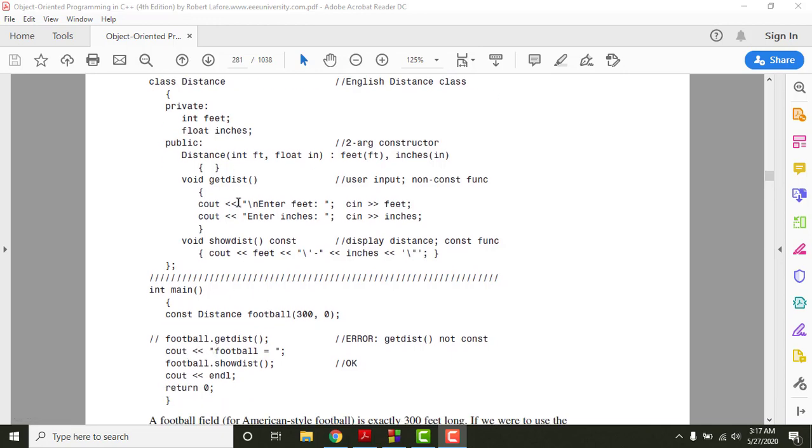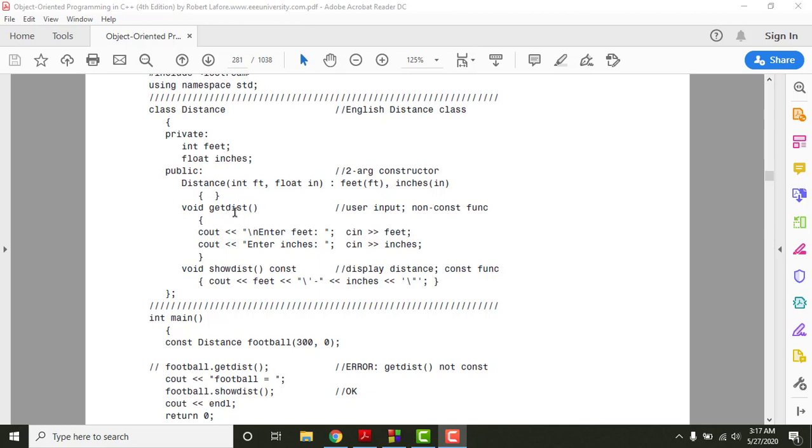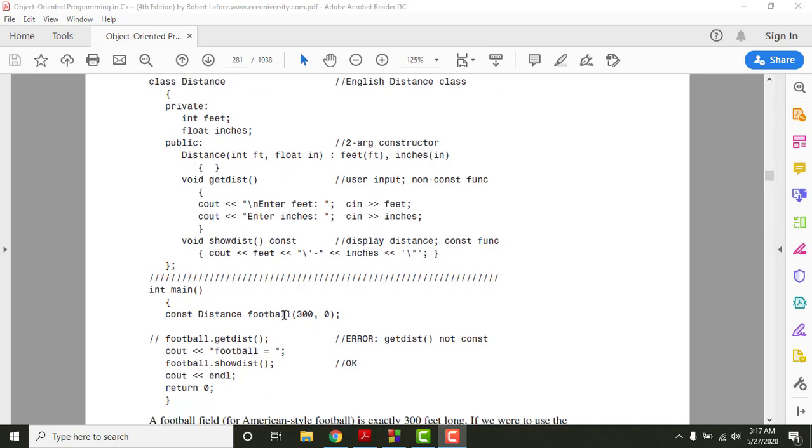Now in the class, there is one function called getDistance. Whenever you call this function, that simply means we take the value for these variables from the user. Again, to call this function we need to create the object. If you use this object right here, which has already been assigned the value and is also a constant, and you call this function with the help of this object, then you will get the error here.